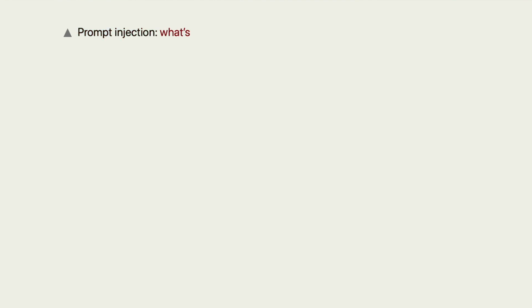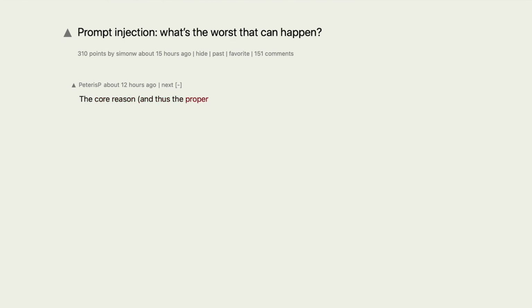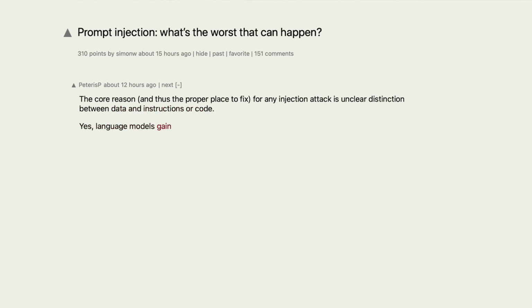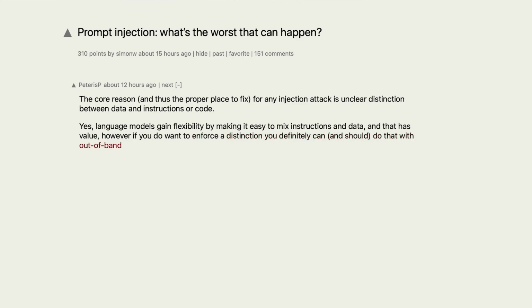Prompt injection. What's the worst that can happen? The core reason, and thus the proper place to fix, for any injection attack, is unclear distinction between data and instructions or code. Yes, language models gain flexibility by making it easy to mix instructions and data, and that has value. However, if you do want to enforce a distinction, you definitely can, and should do that without a banned means, with something that can't possibly be expressed, and thus also overridden by some text content.